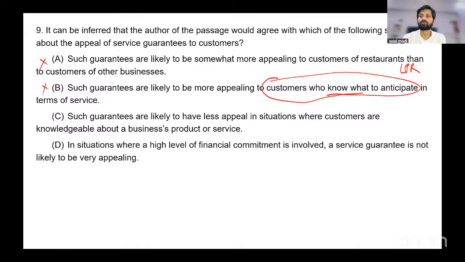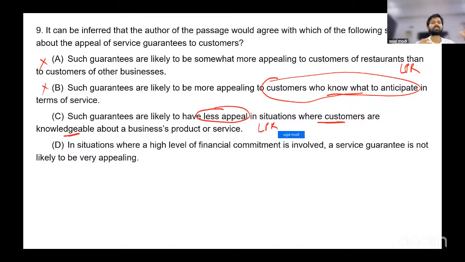C, such guarantees are likely to have less appeal in situations where customers are knowledgeable about a business, product, or service. That's correct. Less appeal in situations where customers already know what to expect. This is again lower price restaurant.